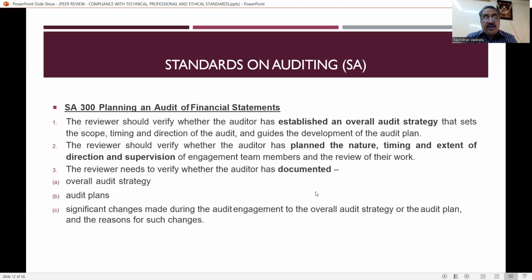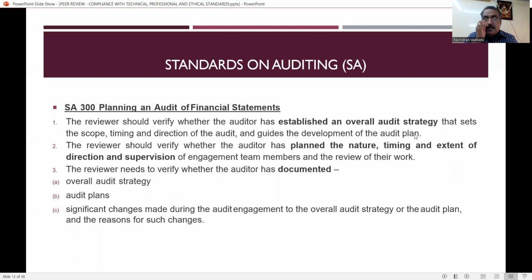Next one is SA 300, that is planning an audit of financial statements. Now, how to plan to do the audit of financial statements? The reviewer should verify whether the auditor has established an overall audit strategy that sets the scope, timing, and direction of the audit and guides the development of the audit plan.